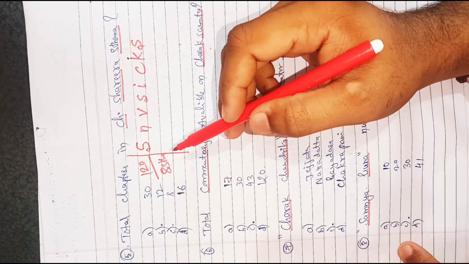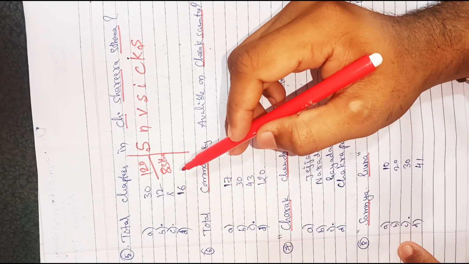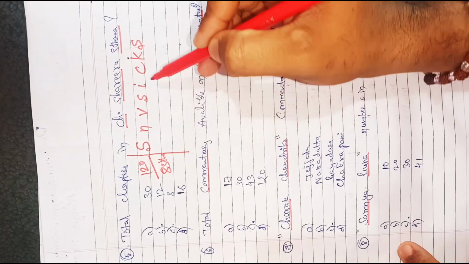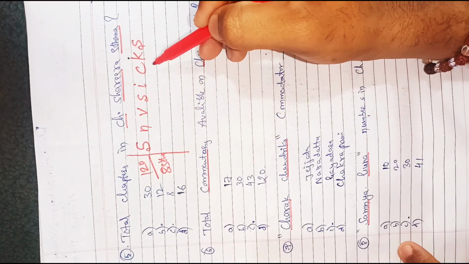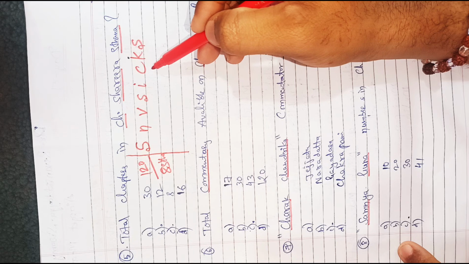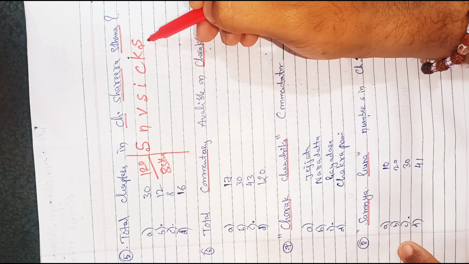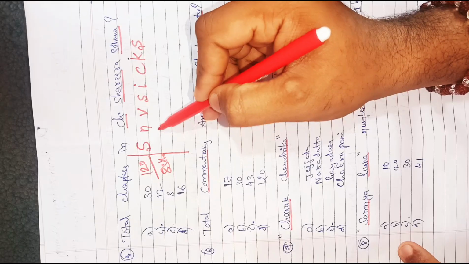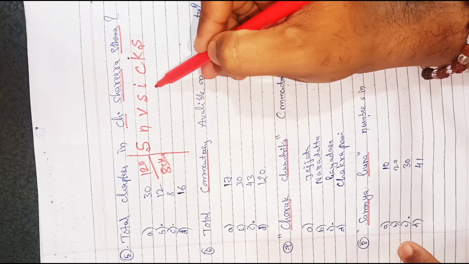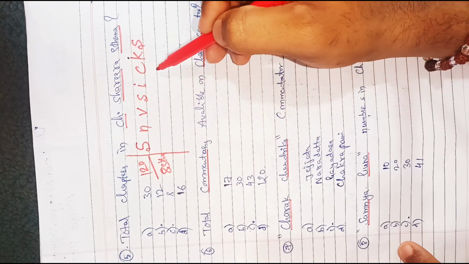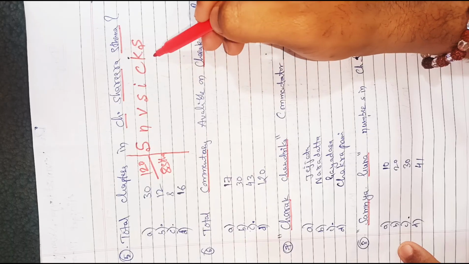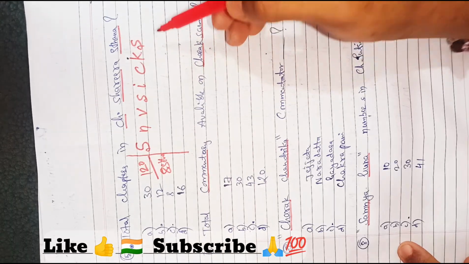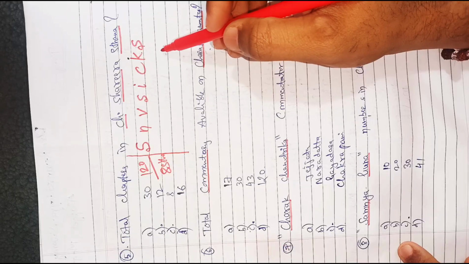Important: in Charaka Samhita we have a total of 120 chapters and 8 sthanas. What are the 8 sthanas? Sutra sthana, Nidhana sthana, Vimana sthana, Sharira sthana, Indriya sthana, and in Uttarardha we have Chikitsa sthana, Kalpa sthana and Siddhi sthana. Sutra sthana has 30 chapters, Nidhana 8, Vimana 8, Sharira 8, Indriya 12. In Uttarardha, Chikitsa sthana has 30 chapters, Kalpa sthana 12 and Siddhi sthana 12. Total 120 chapters. If you have any questions regarding Charaka Samhita, you can ask in the comments.